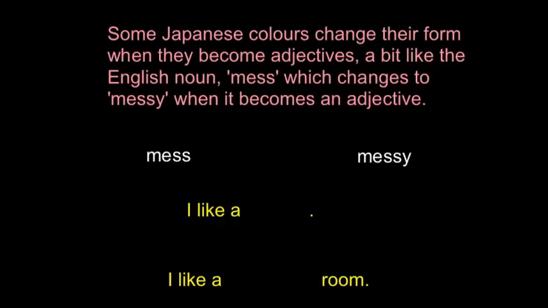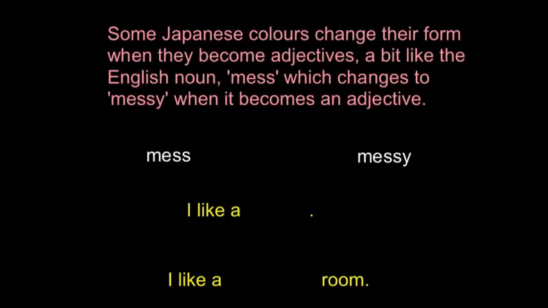Some Japanese colours change their form when they become adjectives, a little bit like the English noun mess, which changes to messy when it becomes an adjective. So here on the left we have mess. That's a noun. Now remember, a noun is a thing like a table or a chair, a teacher or a disaster. These are all things and they're nouns. On the right-hand side, we have an adjective, messy. Now, an adjective is a word which describes a noun. So a messy teacher, a messy table, and so on.